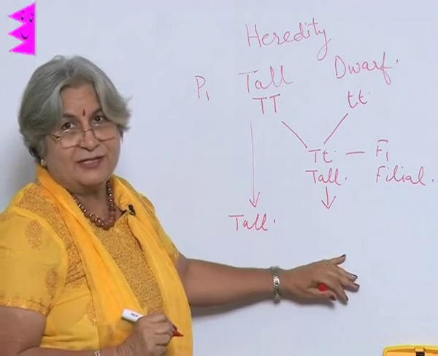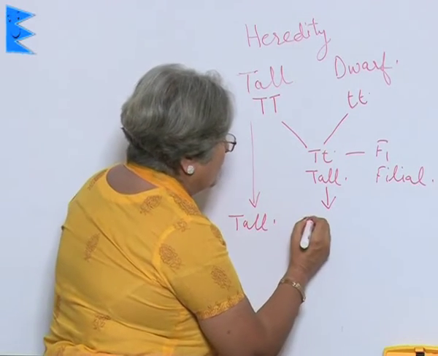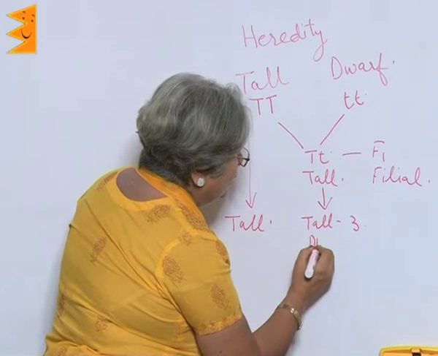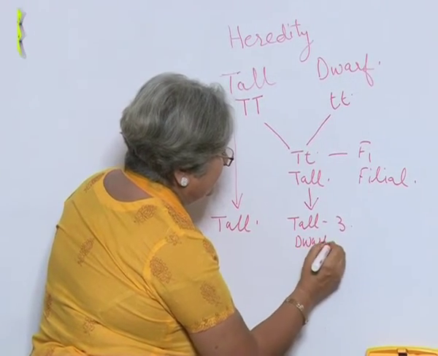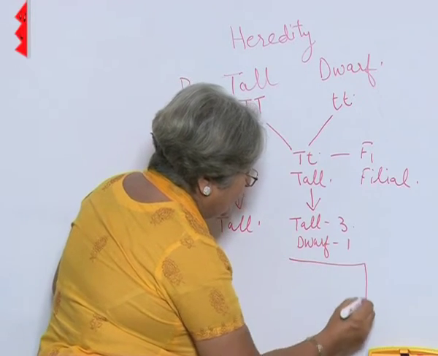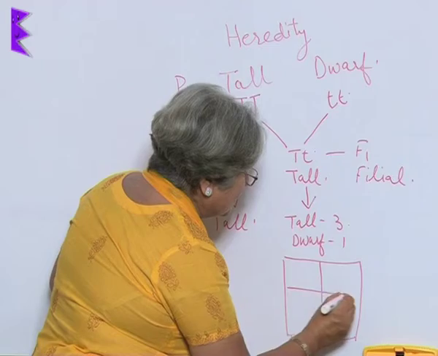but the results of F1 generation were different. Here 3 plants were tall and 1 plant was dwarf. Or in other words, if we make a table, it was like this.